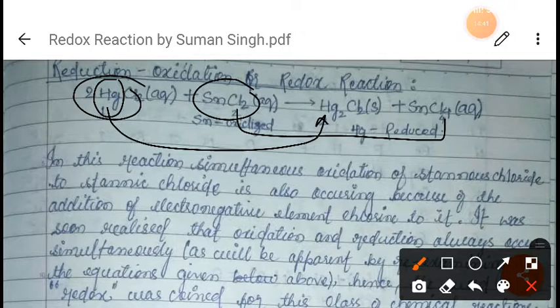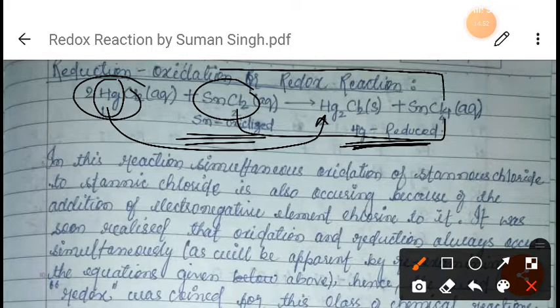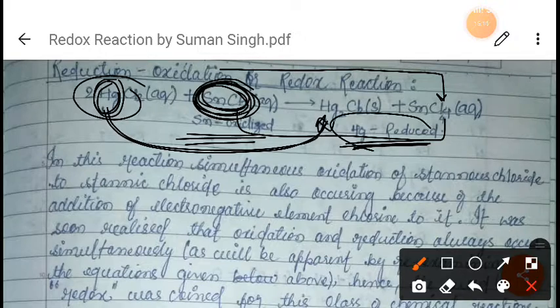When you carefully observe this reaction, Hg is getting reduced and Sn is getting oxidized, since addition of an electronegative element is taking place for Sn, right? But in the case of Hg, there is a removal of an electronegative element, so Hg is getting reduced.